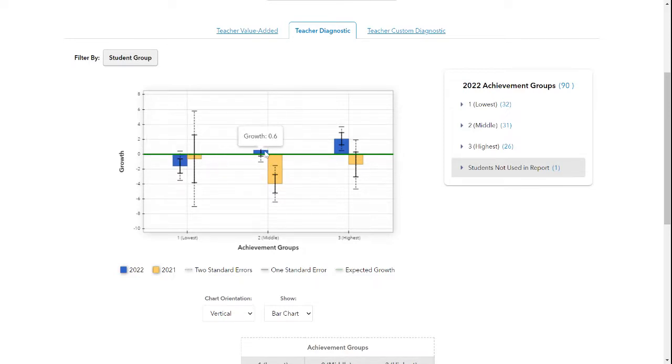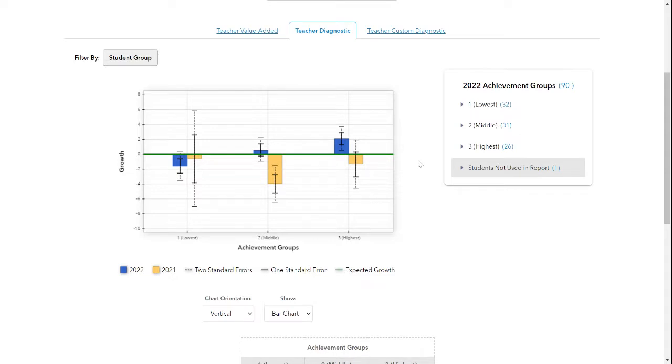Here we have the blue line that's just slightly above, but then our solid line is not only touching, but is on the above area of the green 0 growth mark, meaning that there's evidence that my students met or exceeded expected growth. And if I look at the highest group, you can notice that this line is not touching the green line at all. So there's significant evidence that this group of students met or exceeded the expected growth.